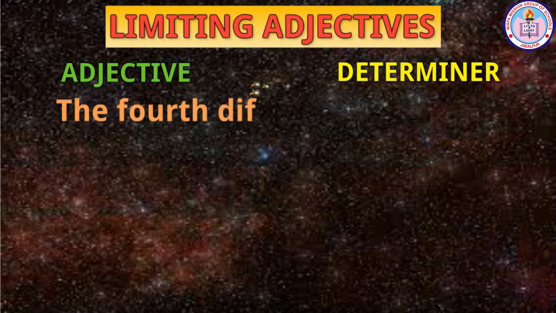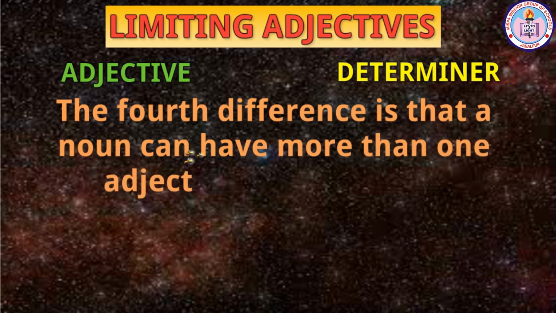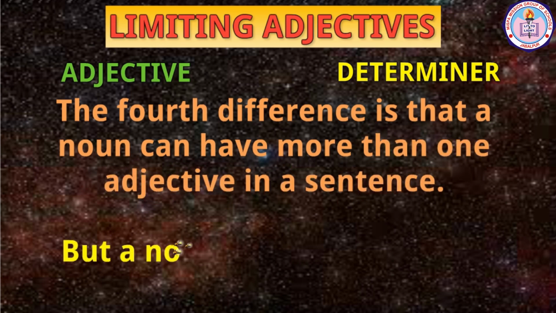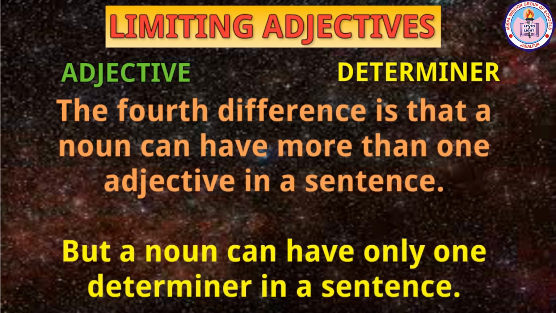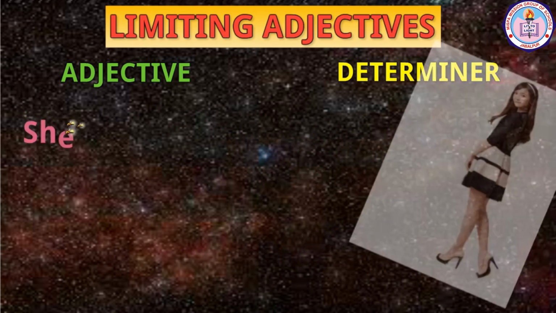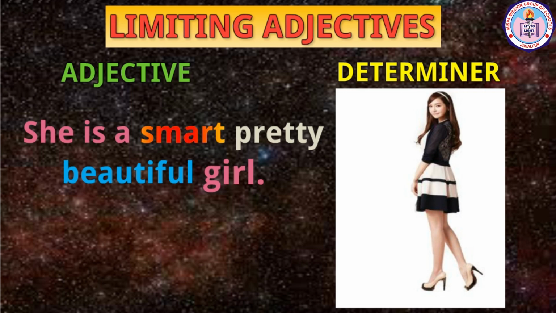The fourth difference is that a noun can have more than one adjective in a sentence, but a noun can have only one determiner in a sentence. For example, she is a smart, pretty, beautiful girl. In this sentence, the noun girl has 3 adjectives: smart, pretty, and beautiful. All these adjectives add the attributes of the noun girl.